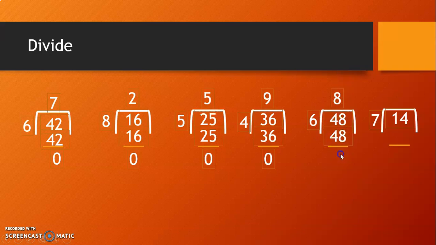48 minus 48, 0. 1 times 7 is 7. 2 times 7 is 14. I get the 14, so I will write here 2 times 7 is 14. 14 minus 14, 0. In all these questions, leftover is 0.